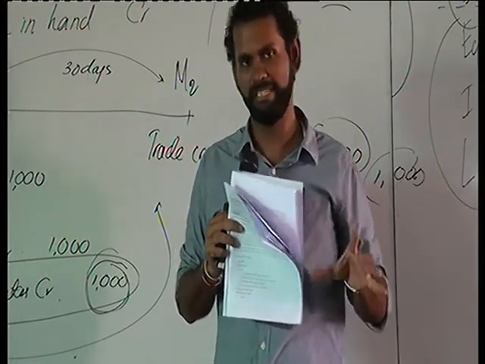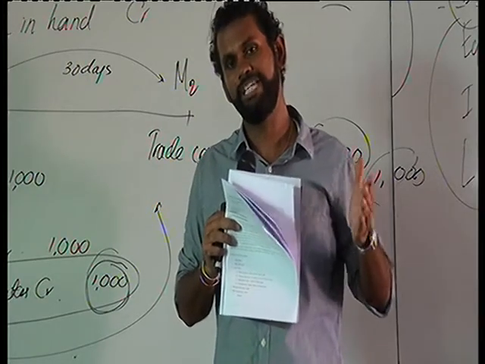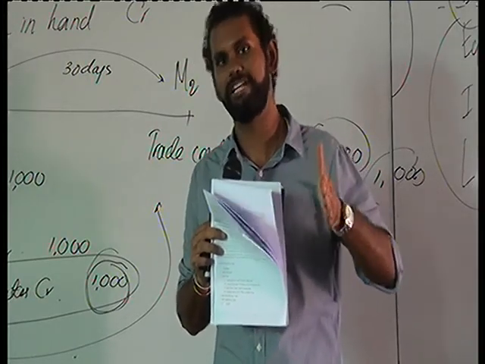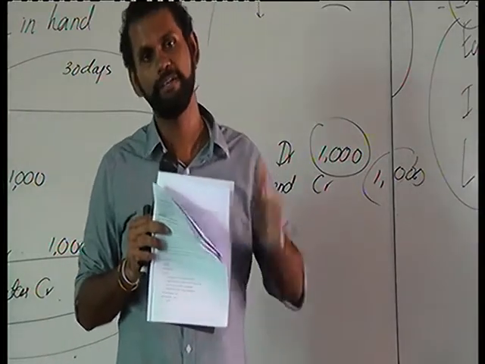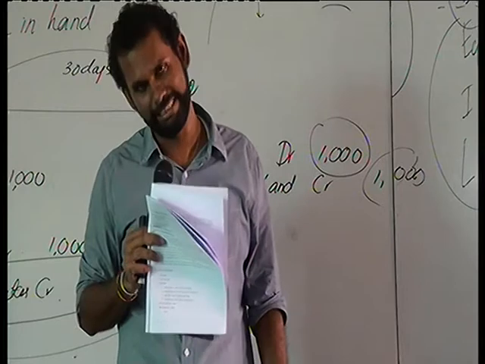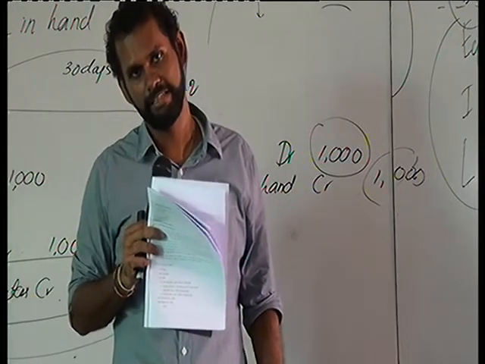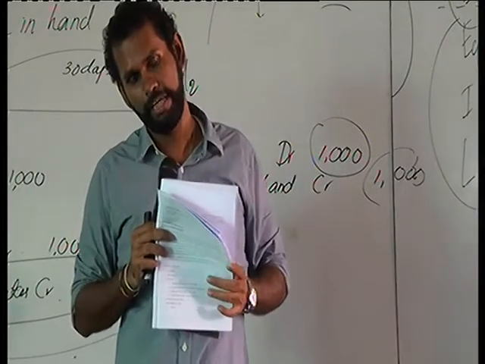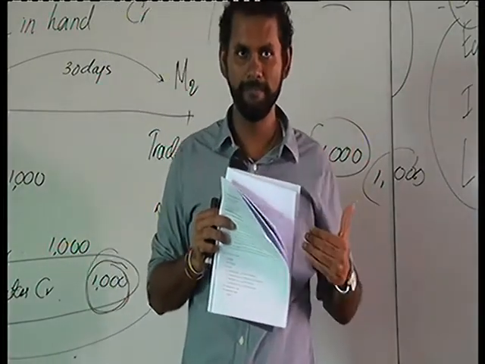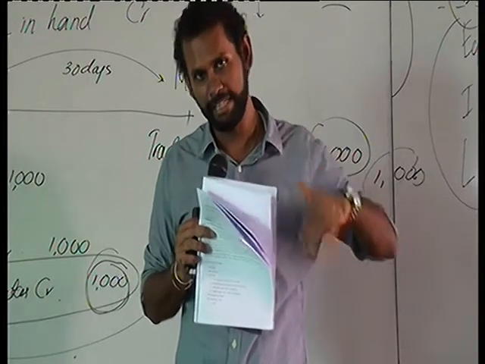So those receivables which we identify on a subsequent date as not going to be actually recovered, we call them bad debts. The debtors which have gone bad. If it's a debtor who is performing, then we will be receiving on the normal date.